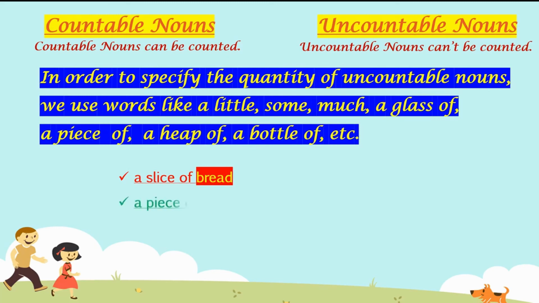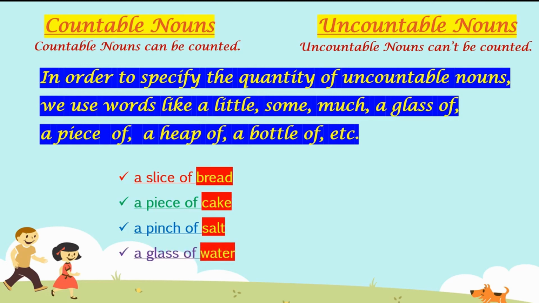Right? Now the second one is a piece of cake. If you want to have cake, what will you say? I want a piece of cake. Right? In the same way, a pinch of salt, a glass of water. So when you want to have water, you will ask for a glass of water.